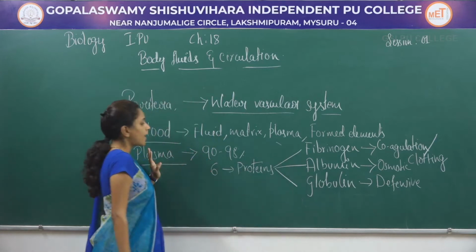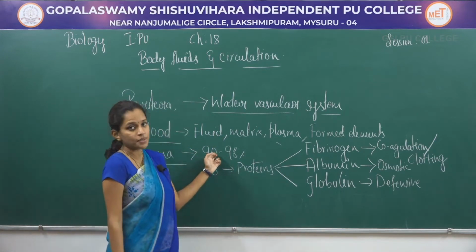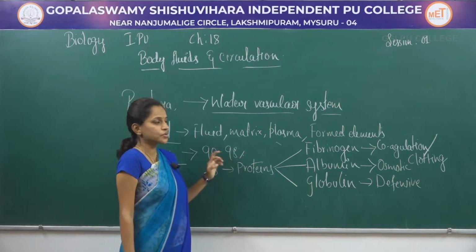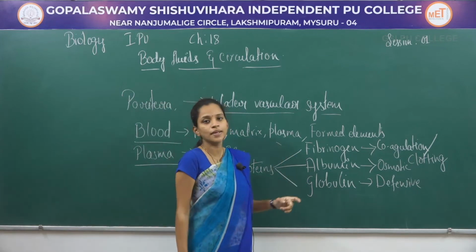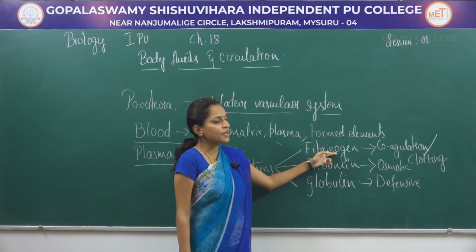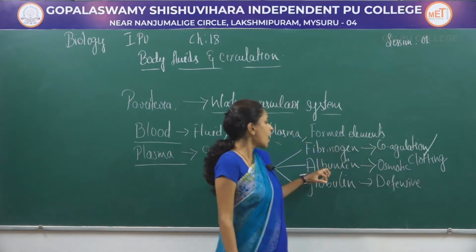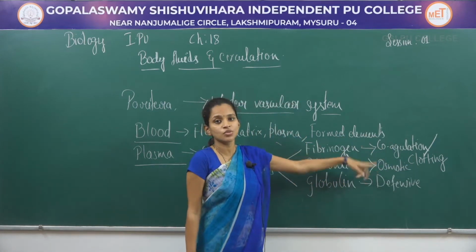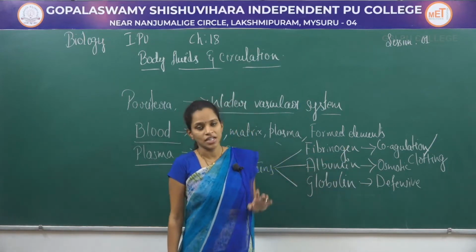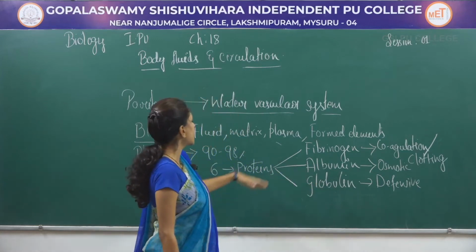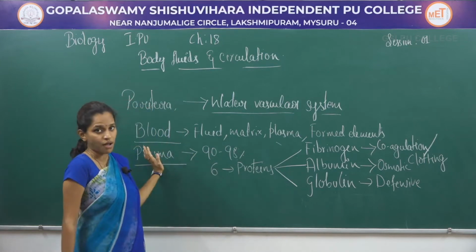So, plasma is a component of blood which is made up of 90 to 98% of water and 6% of proteins. The proteins would be fibrinogen, albumin and globulin, where fibrinogen helps in coagulation or clotting of blood, albumin maintains the osmotic balance, and globulin are defensive in nature. So, that is about the three different types of proteins which are present in the plasma.